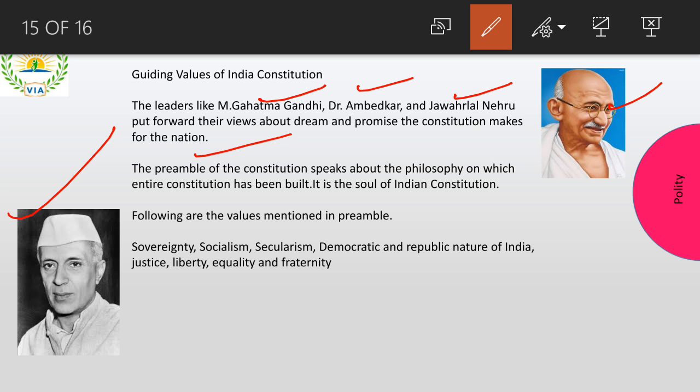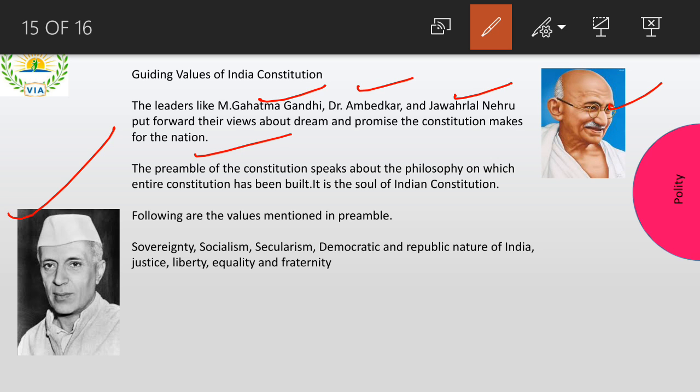There's one entire lesson on preamble, so you need to understand the basics of it. I want you to understand what preamble is. Preamble is nothing but like a trailer. If you have an entire movie, the constitution is like an entire movie, and this entire movie has a trailer, right? Maybe a minute or two-minute trailer. So this preamble is like a trailer of the entire movie.